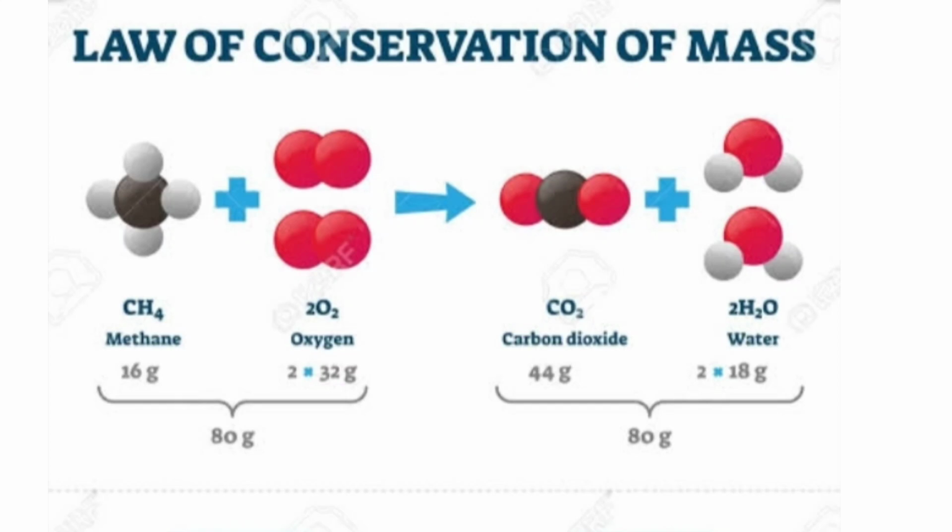Carbon dioxide contains 44 grams and water contains 36 grams, total 80 grams. Before the reaction, the mass of the reactants is 80 grams, and after the reaction, the mass of the products is 80 grams. So this is considered the law of conservation of mass.